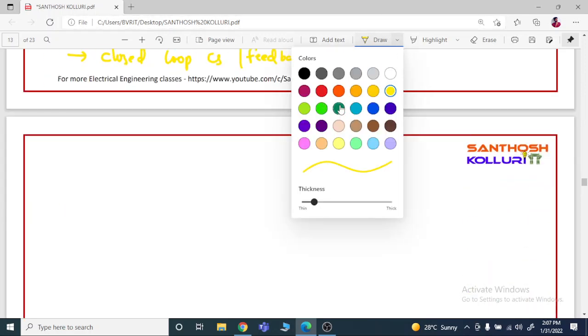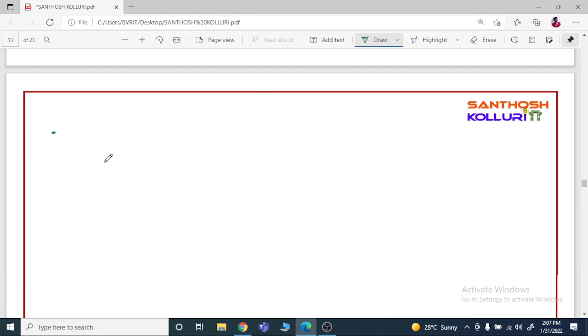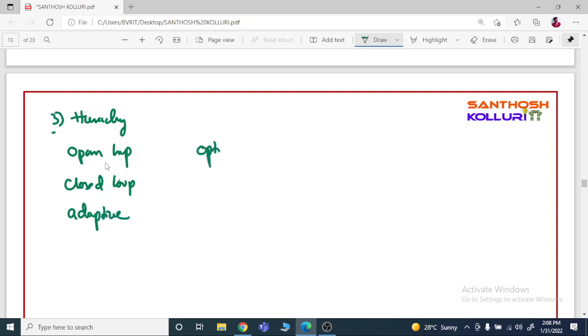Depending upon the hierarchy, the control systems are classified into five types: open loop control system, closed loop control system, adaptive control system, optimal control system, and learning control system.